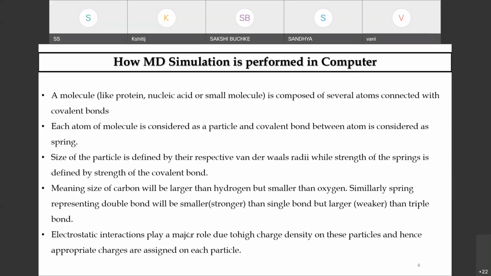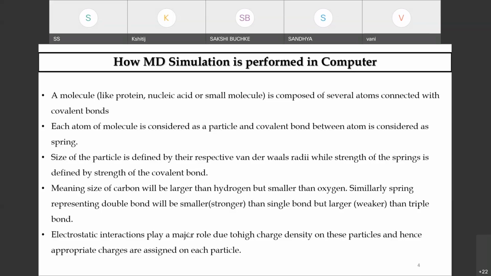Barring the range of interactions, right from van der Waals to electrostatic, they all play a substantial role because of the high charge density on those particles. Appropriately, we assign the charges on those particles so that we are able to get the function characterized by the conformational sampling of those biomolecules in a computer.